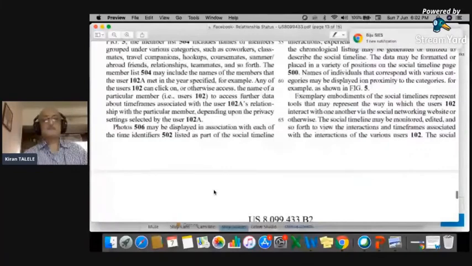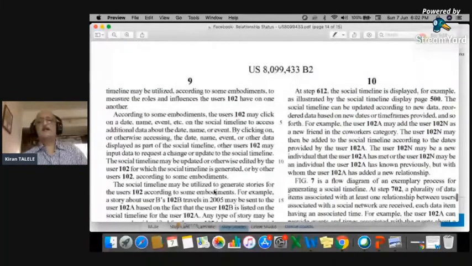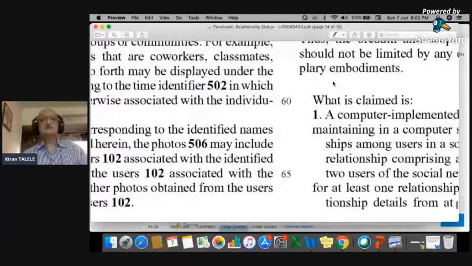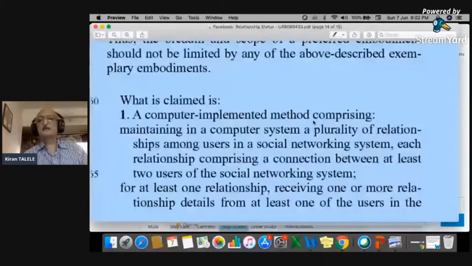There's a description going on. When the number is there, there's a description. What is claimed is a computer implemented method. Computer implemented method comprising: maintaining in a computer system a plurality of multiple relationships among users.